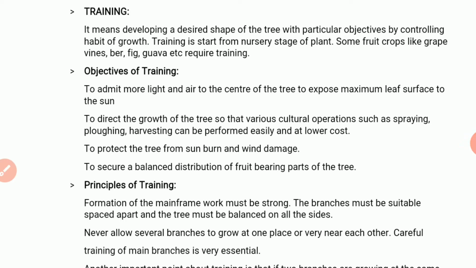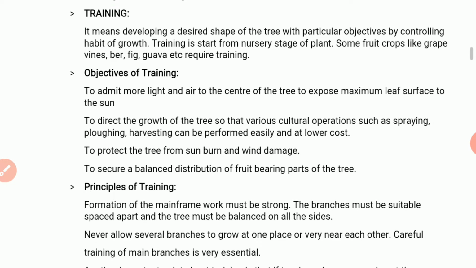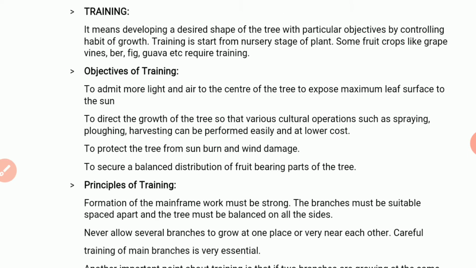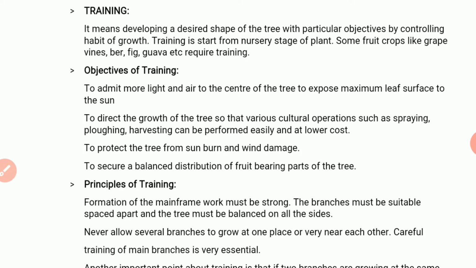So, in the previous lecture, we had talked about pruning, what is pruning, and the system of pruning. So today we are going to start with the point that is training. The difference between pruning and training is that pruning is done to improve or increase the productivity of the plant.